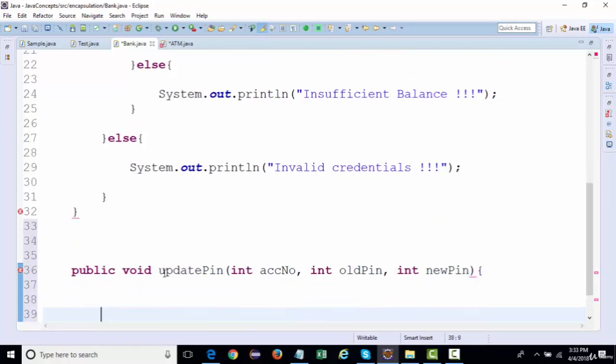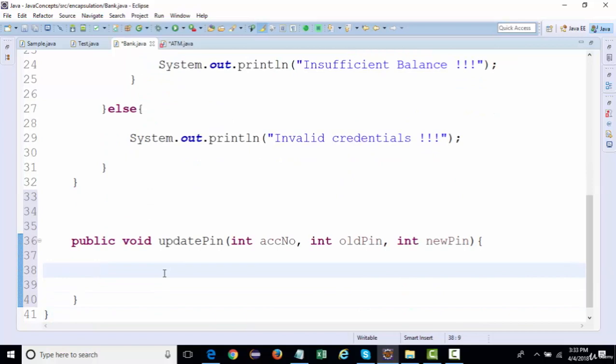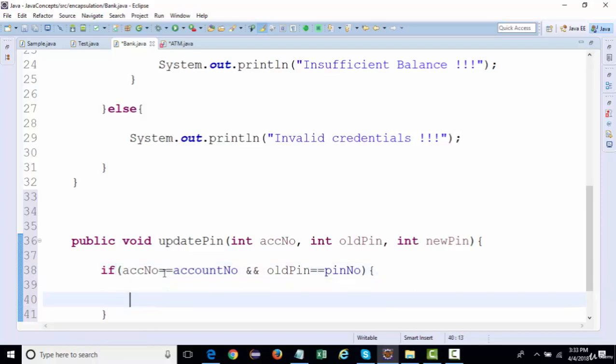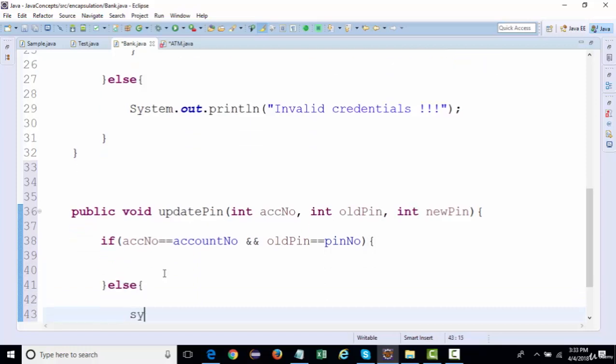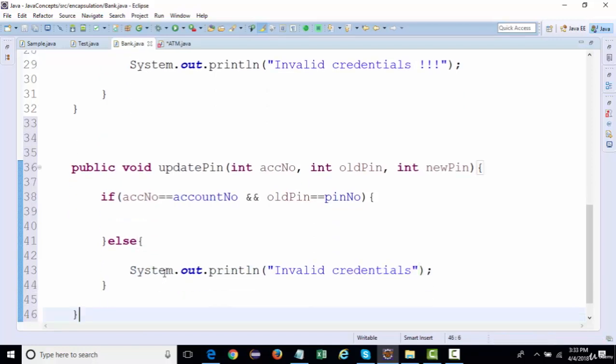Again, there has to be some validation over here as well. If the account number is equal to the global account number, and the old PIN is equal to the PIN number that was initially there. If this is not the case, the message that should be shown is invalid credentials, like this.